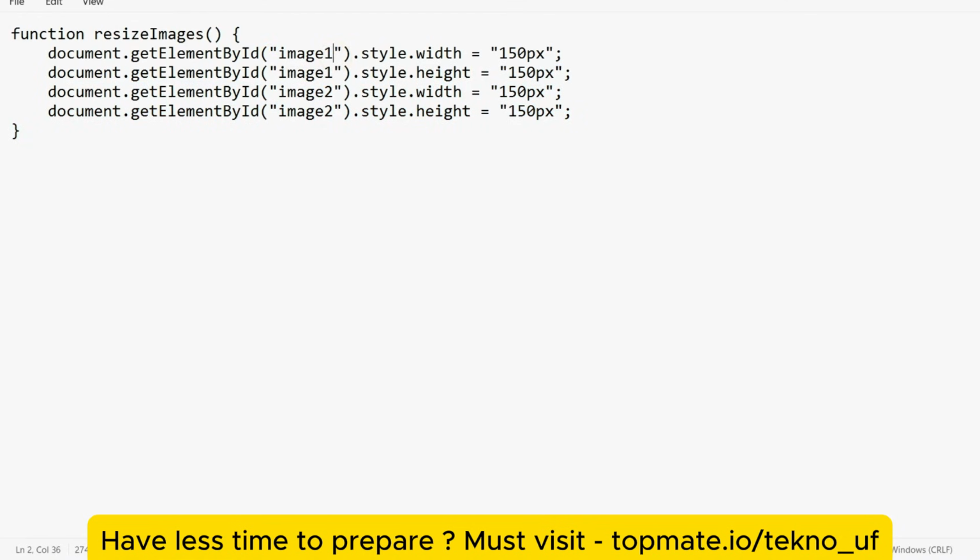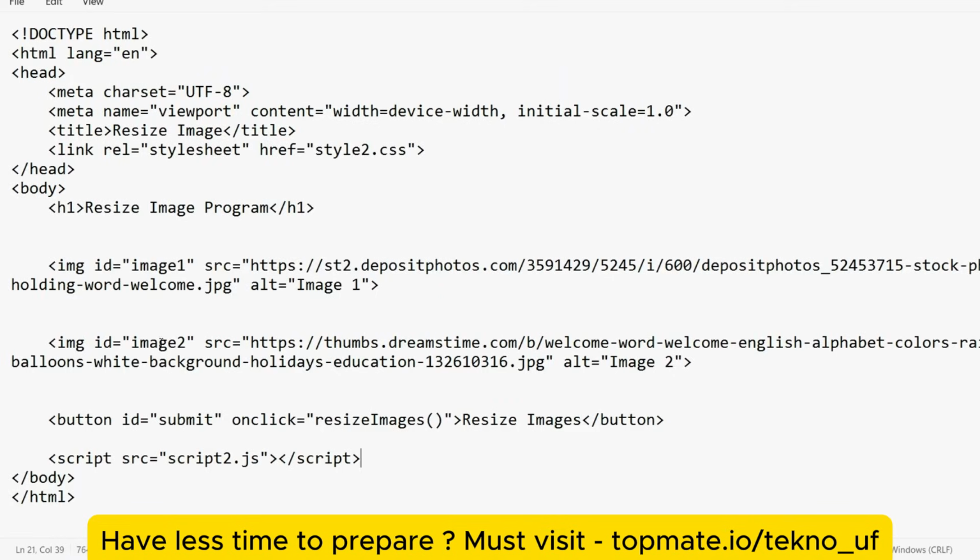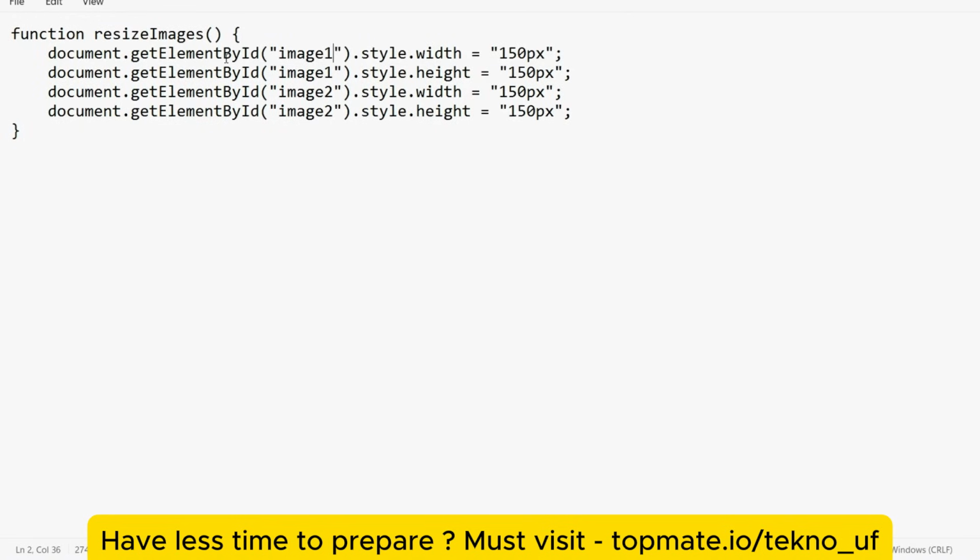As you can see, we have given the IDs of those images, image1 and image2, so we are calling these first. We give the style, specifically the width at first, setting it to 150 pixels. Then on the same image we add the height, also 150 pixels. For the second image, image2, we also give width and height of 150 pixels. This is what we had to do, nothing else.